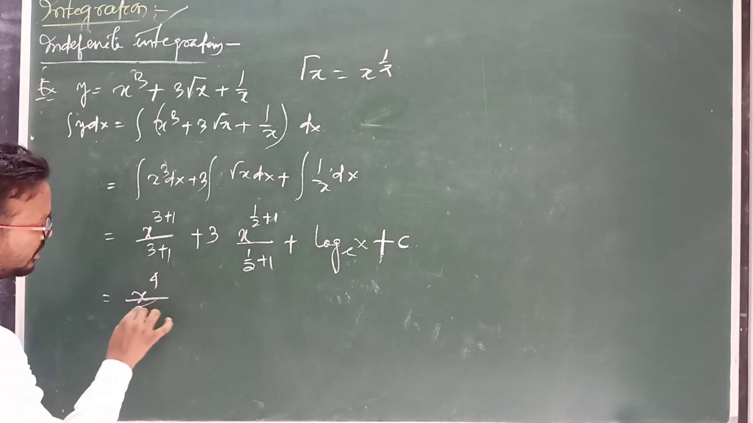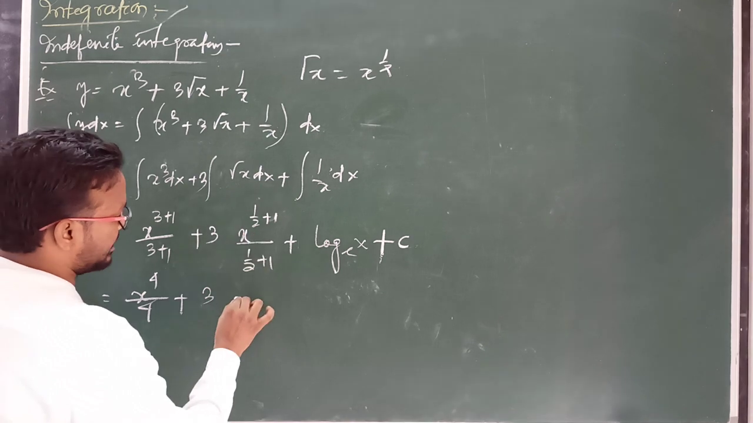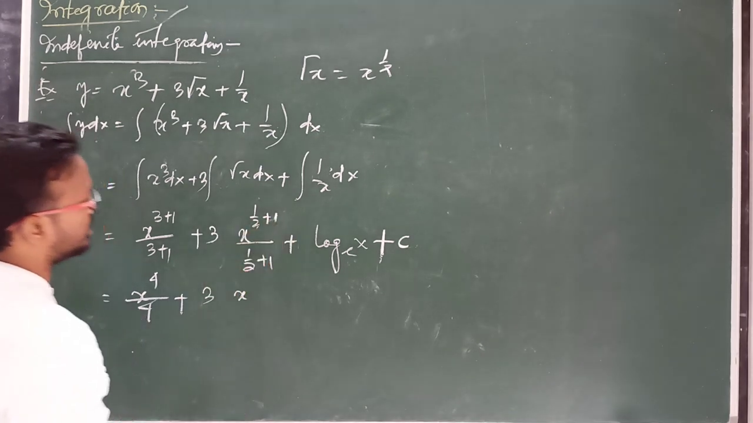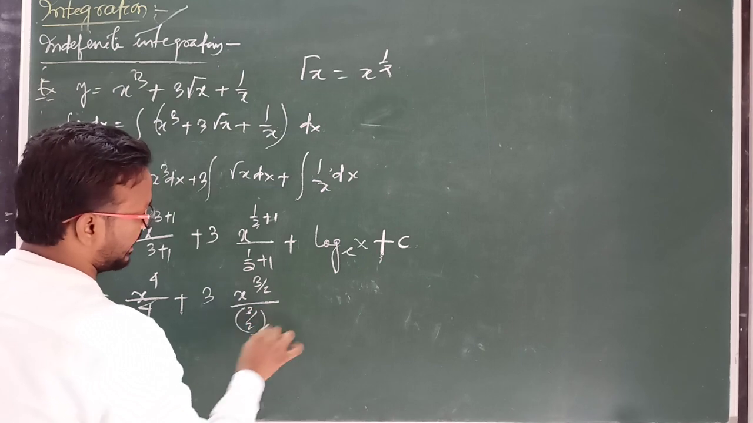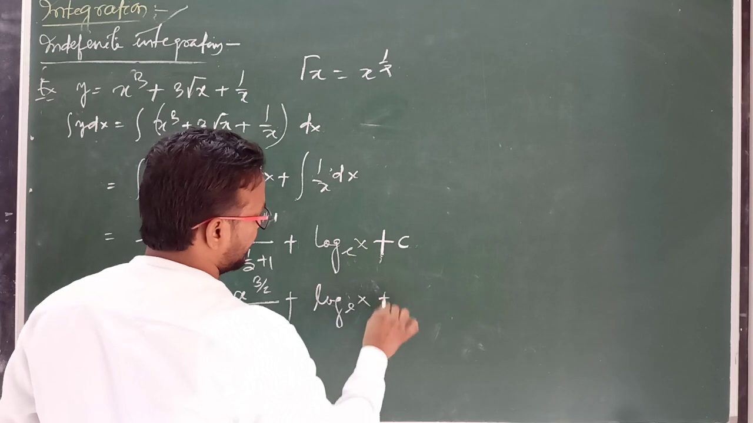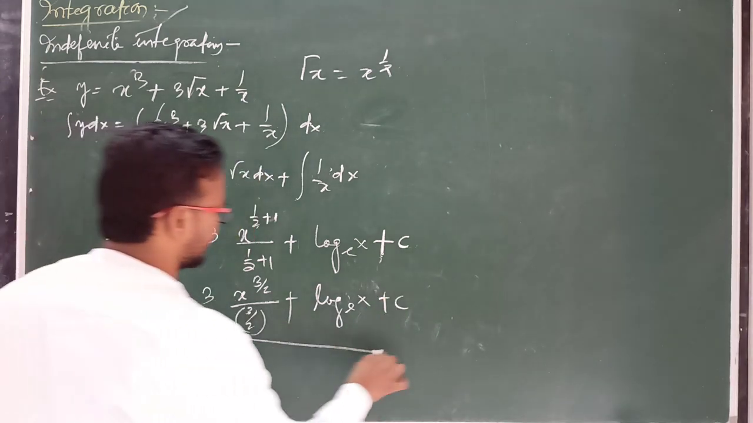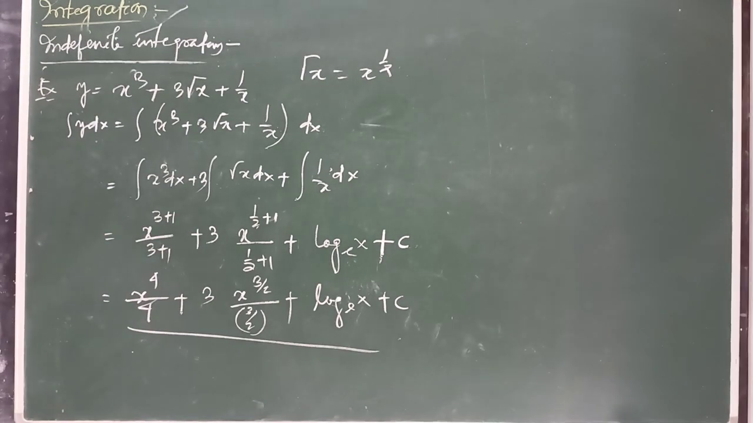So x to the power 4 by 4 plus 3 into x to the power 3 by 2 plus 1, that is 3 by 2, divided by 3 by 2, plus log x base e plus c. This is the final answer. Clear? So this is the process of integration. By using these formulas we have to solve different types of numericals.